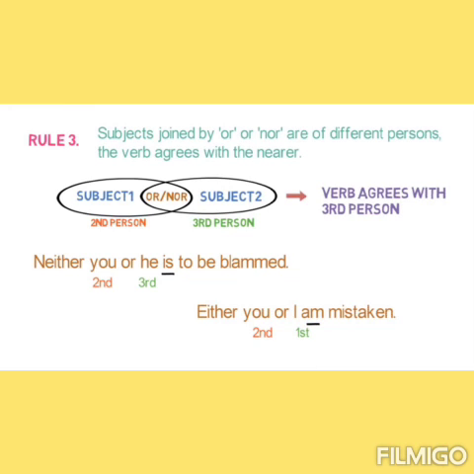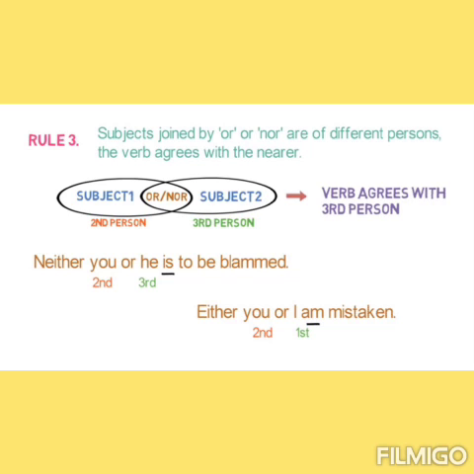Rule number 3. When subjects joined by or, nor are of different persons, the verb agrees with the nearer subject, subject 1 or subject 2. Neither you nor he is to be blamed. Either you or I am mistaken.